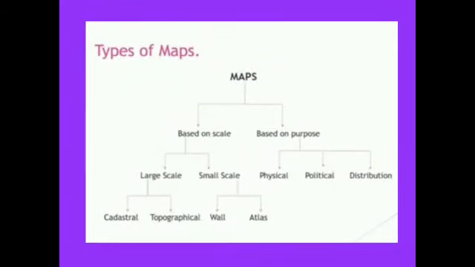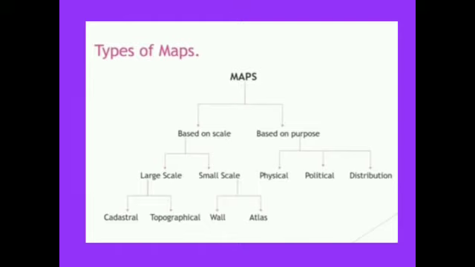So now let us look into the types of maps. Basically, maps are classified on the basis of scale and on the basis of purpose. Let us look into the maps based on scale. Maps based on scale are of two types: large scale maps and small scale maps.